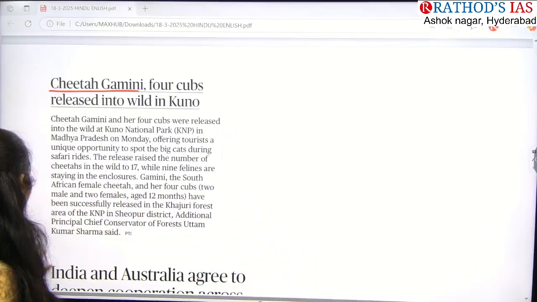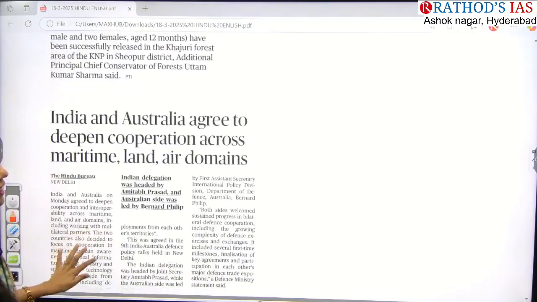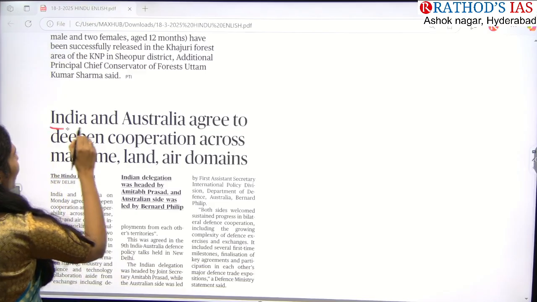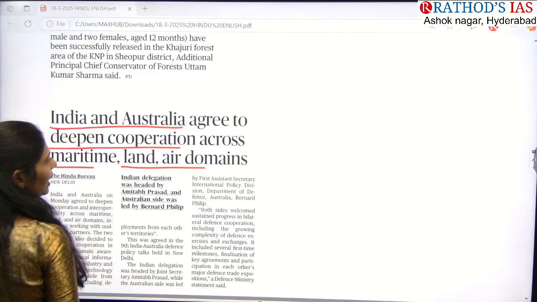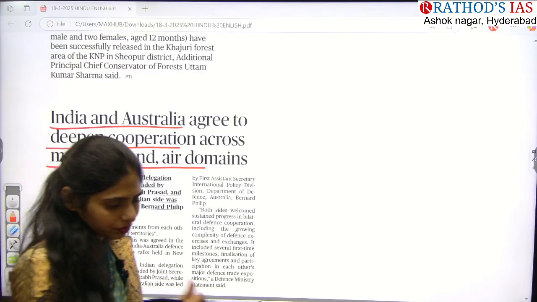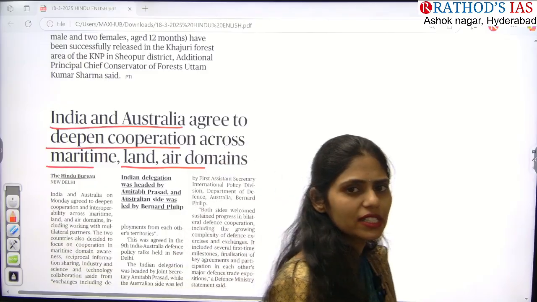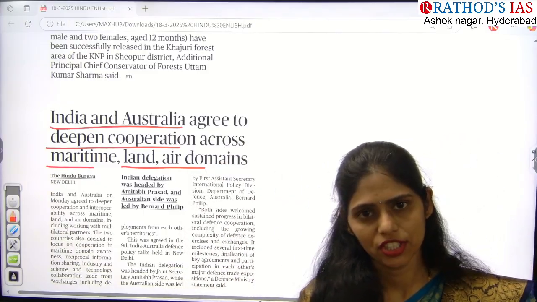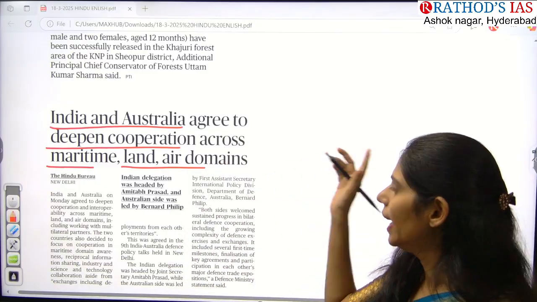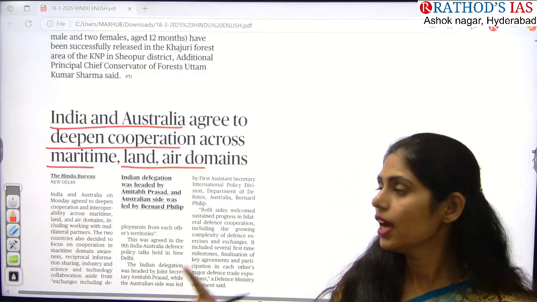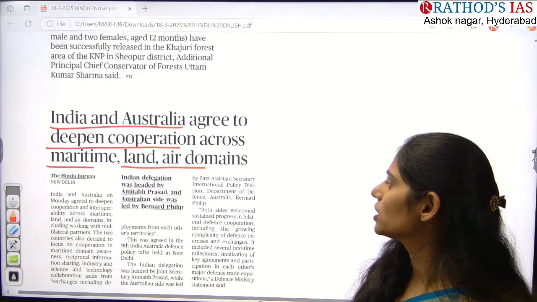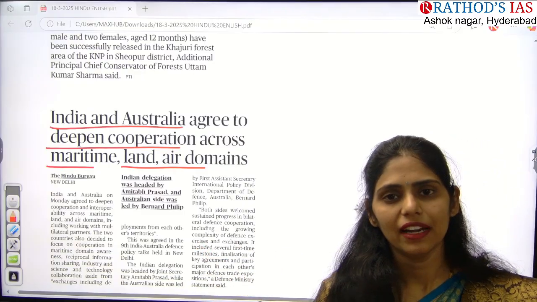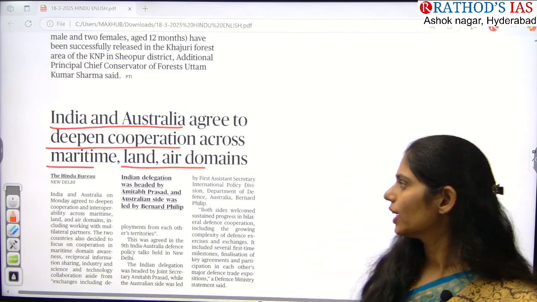Okay. And next one here is one more article. It is about international relations again. Title says India and Australia agree to deepen cooperation across maritime, land, and air domains. If you see from the last 1 week itself, India went to Mauritius for maritime security, and now New Zealand maritime security, and now even Australia, which is very much near to New Zealand. Again, we are focusing on maritime, land, and defense. So again, the same thing.